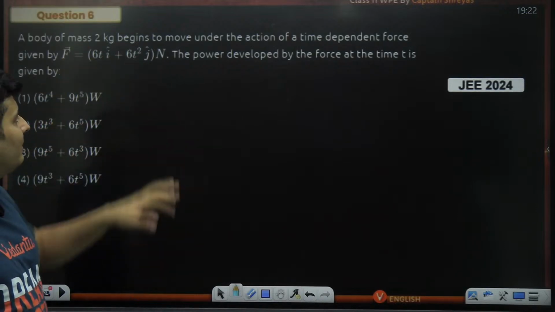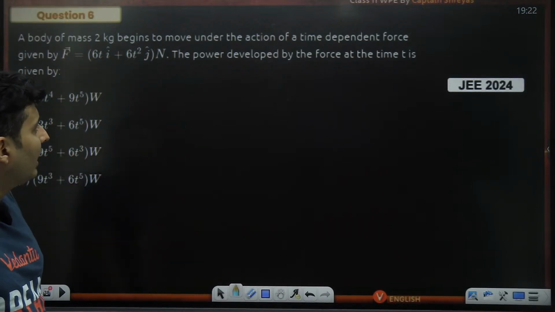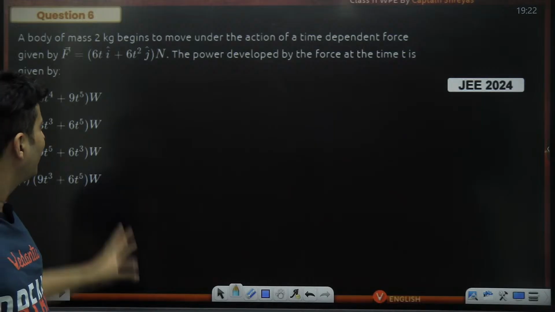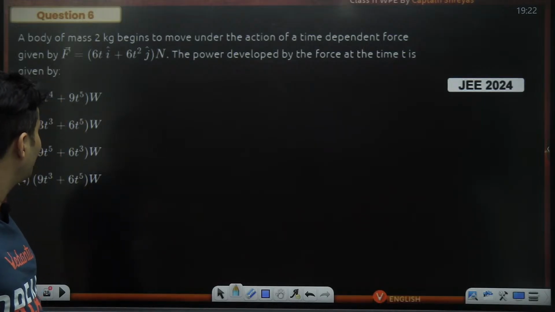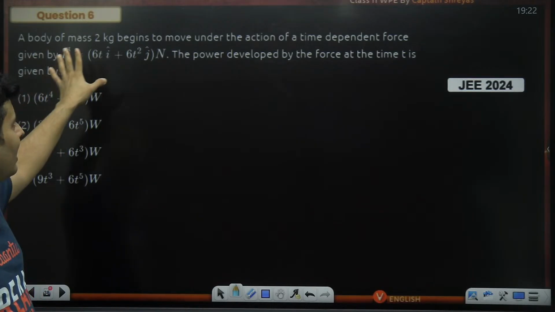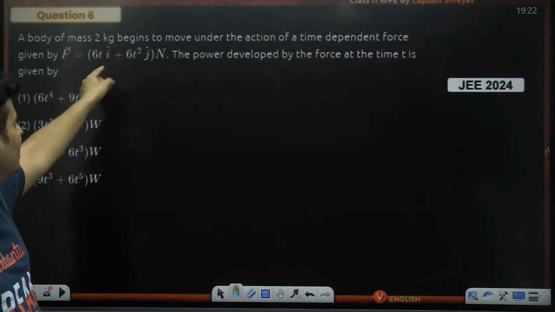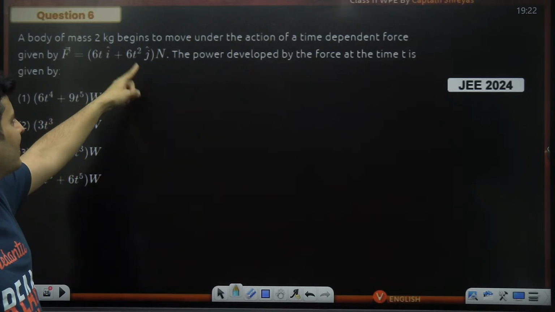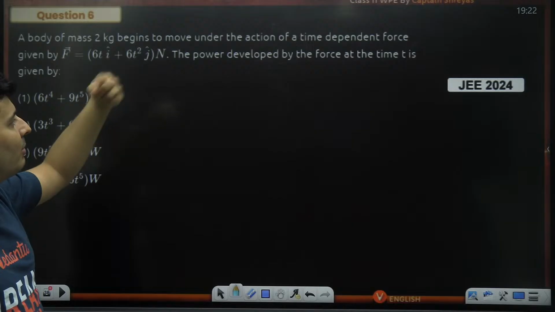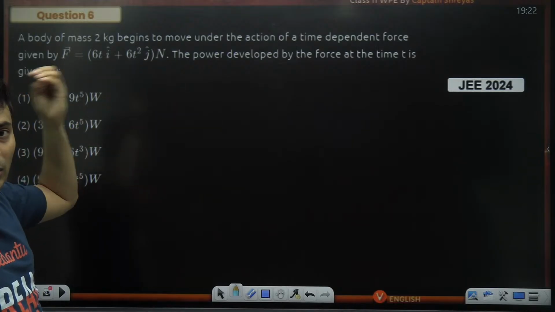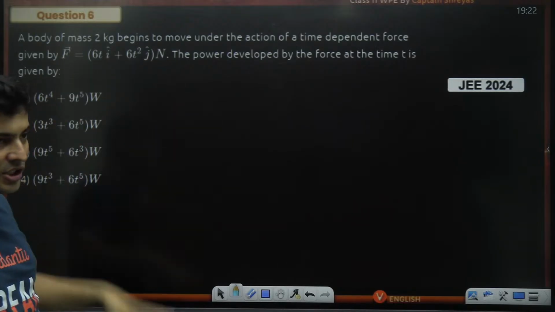The force is given by this, the power developed by the force at this particular time. Okay, I think we are now going to go to some integration questions or derivative questions. The mass is beginning to move under the force of 6t I cap plus 6t square j cap. The power developed by the force at an instant of time t is how much?